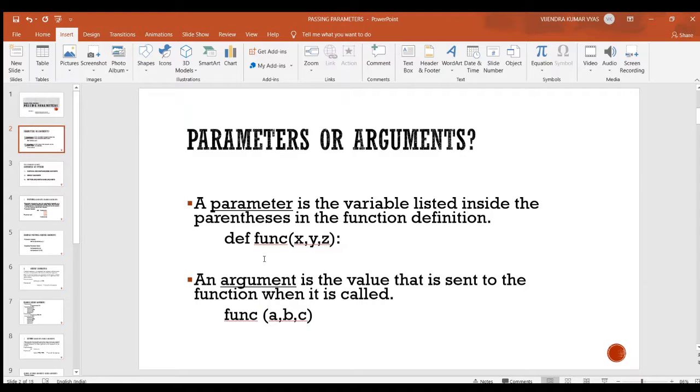So here you see this is a function header, and here there are three variables. So these three variables are called parameters, and this is a function call. So these variables are called arguments.